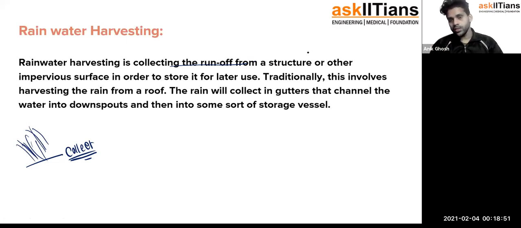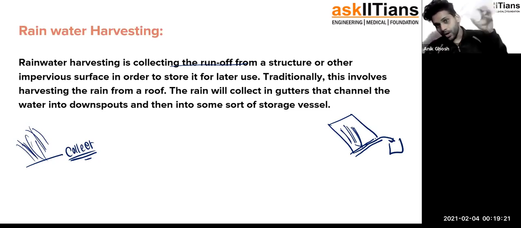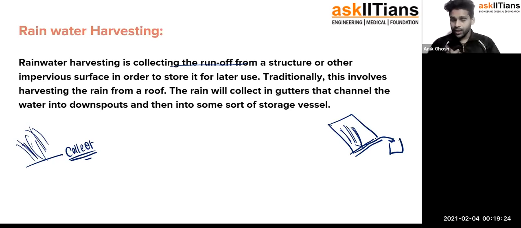Just ignore this part of the writing. What they are trying to tell you is about when the rain is falling. I think you have seen there are some rain roofs. In this roof there will be a small hole. When the water falls, it goes through the small holes, and you collect it in another container. So the entire water which is falling as rain gets a place from where you can use it again and again. That is how we can harvest water.